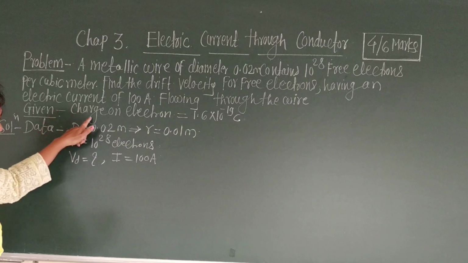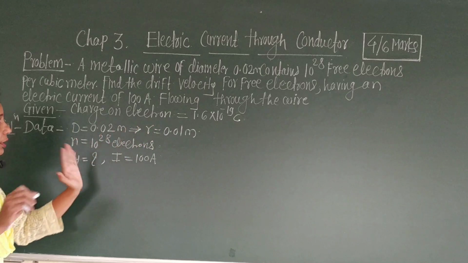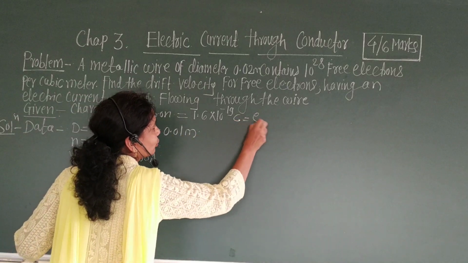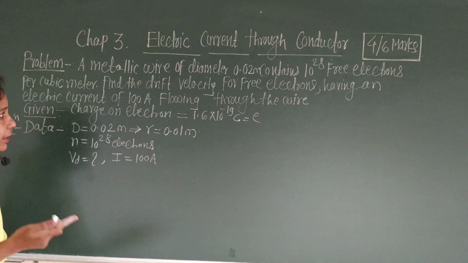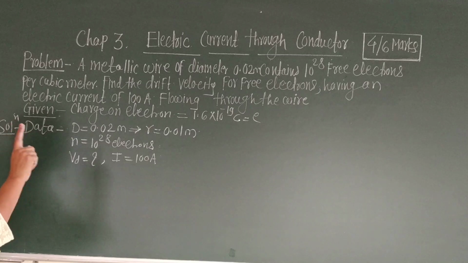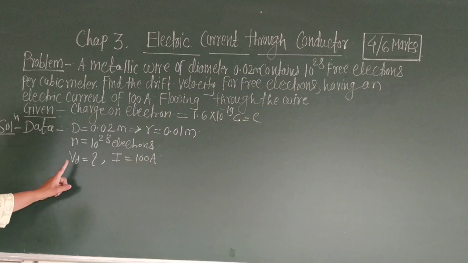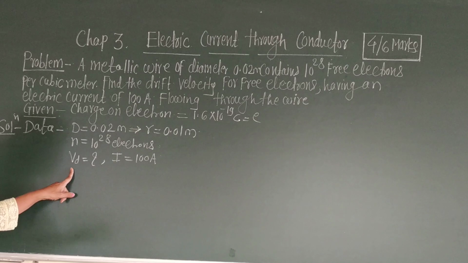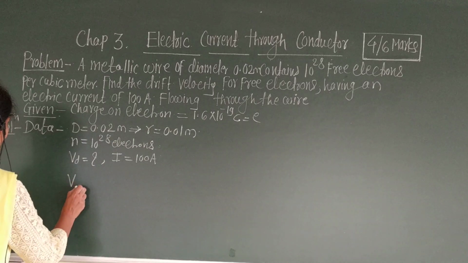Given the charge on electron, the value of E is equal to 1.6 into 10 raised to minus 19 coulomb. You should know this value of charge on electron. Then use the formula for Vd, drift velocity, which we have just obtained.